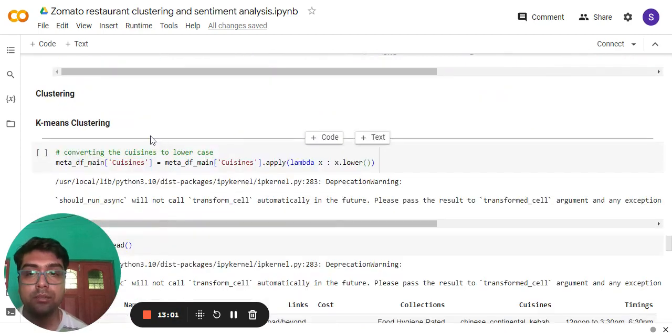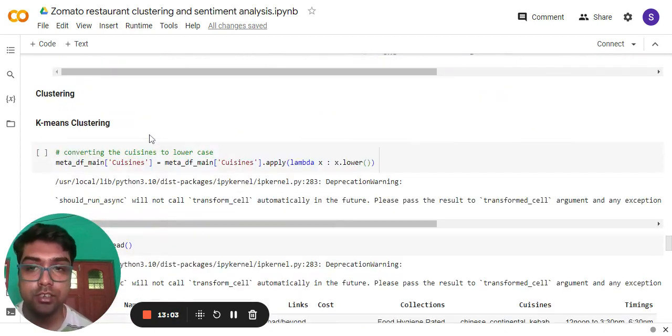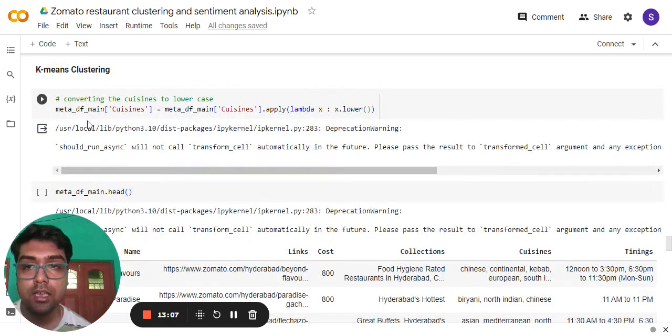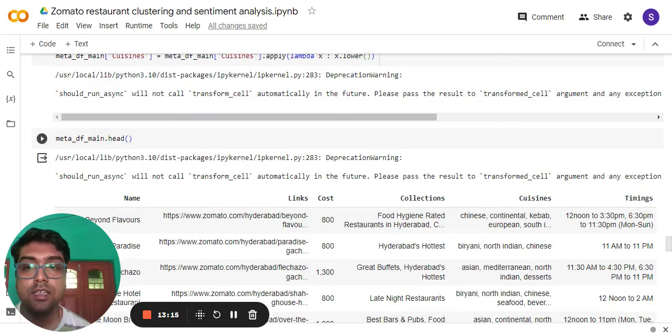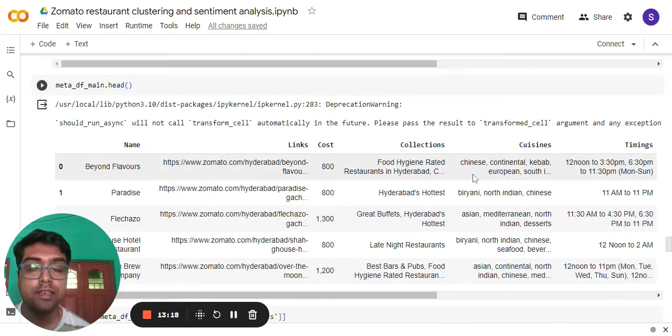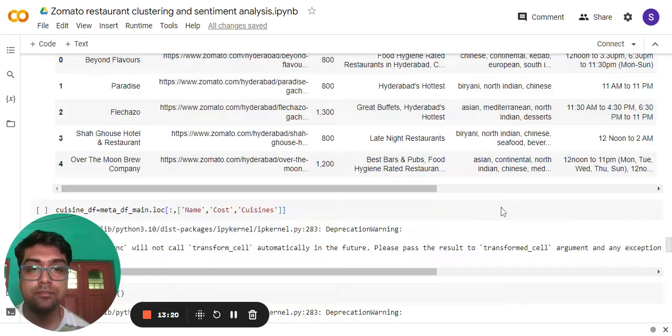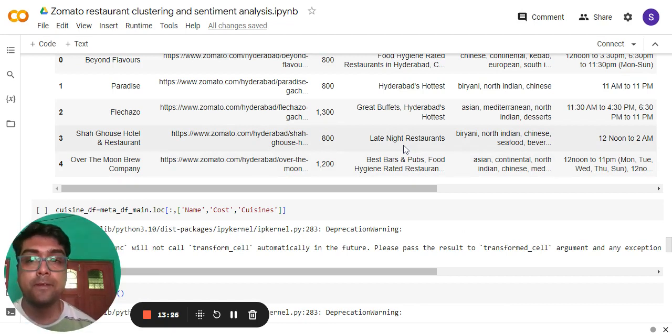Now next I have done K-means clustering. For K-means clustering, first I have taken the cuisines column and applied lowercase to all the characters. Then I checked the cuisines column again. Now all the characters are converted to lowercase, because initially they had a mixture of uppercase and lowercase characters. After applying lowercase, it looks like this.